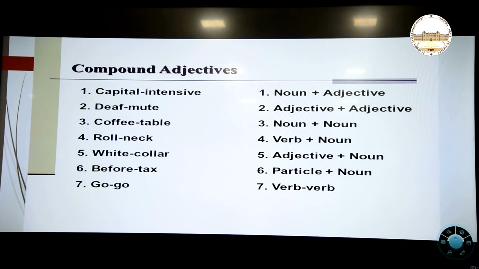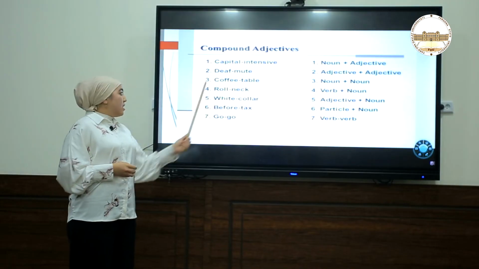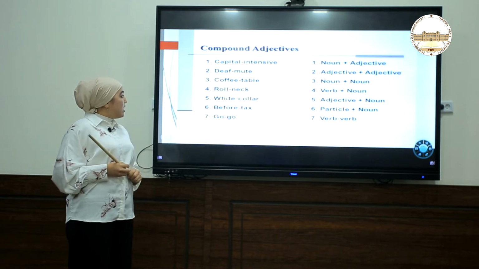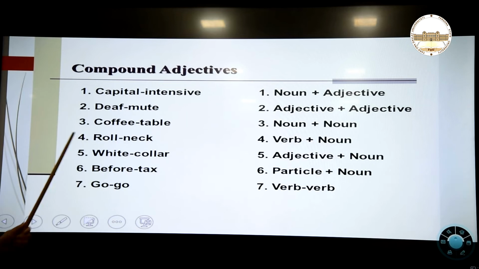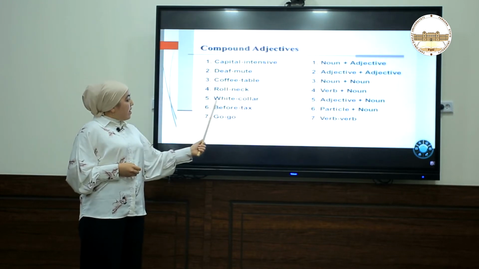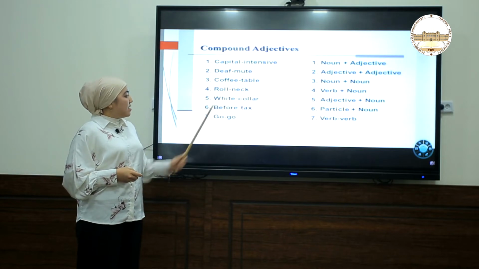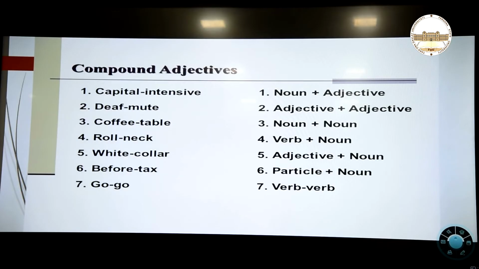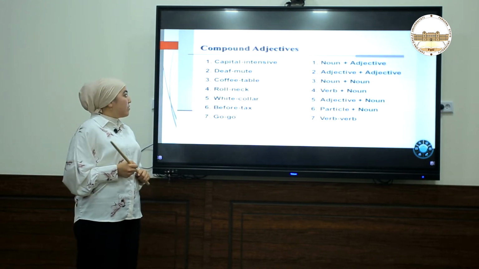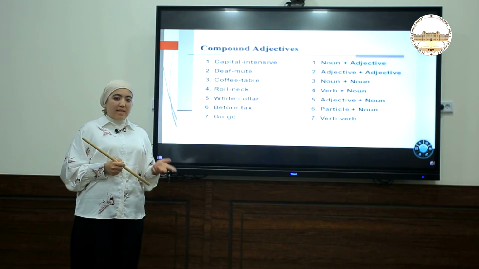Coffee and table. Two nouns can be joined together, and as a result we are creating a new kind of compound here, coffee table. What kind of table? It's a coffee table. And roll neck. It's a type of clothes, and we can identify roll, it's a kind of verb, and neck is a noun, we know about it, and we are creating a compound adjective here. Or if we consider the white color, white is an adjective, and we are combining the word with the color, and we are creating a new type of compound adjective. Go-go. With the help of the same two words, we are creating a compound adjective. It's a type of dance, we can dance together.